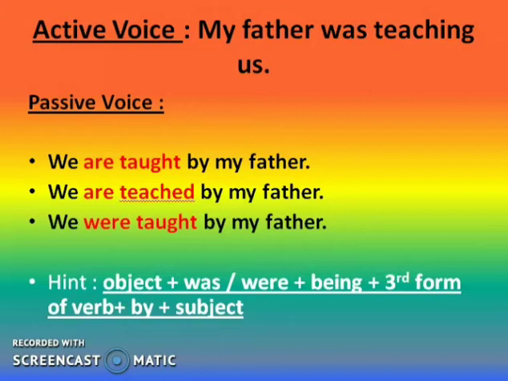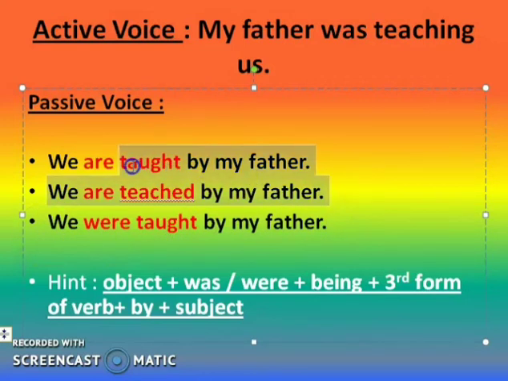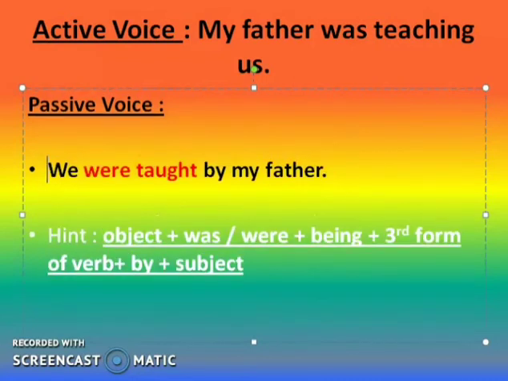As it is we, a plural one, it must be were. So, we were, which we have already got in the third sentence. Then the third form of teach is taught. It is already correct. So we were taught, then by, then my father. So between the first, second, and third sentences, the correct option is the third sentence. Okay, so just with the help of the hint, you can make it clear.